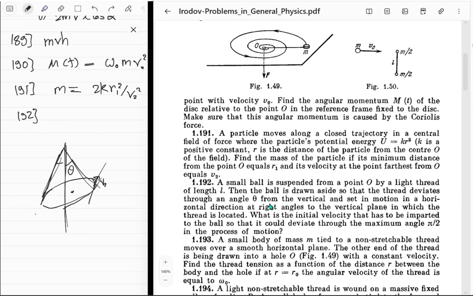What is this? Minimum velocity is just that this deviates by that. What happens if we give it a higher velocity? Does that change anything? What does it change though? Oh, okay, and maximum angle of pi upon 2. Okay, so at the... oh yeah, okay, that's understandable. Fine. So how do we solve this?